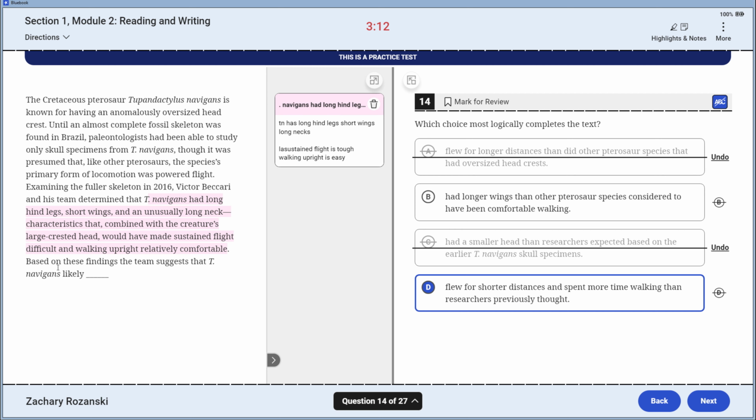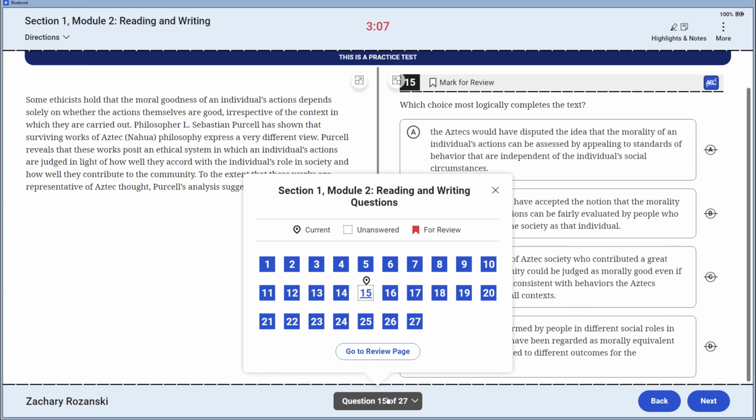Sustained flight is tough. Walking upright is easy. The findings suggest that they probably did this thing. B falls. D's the right answer. We are on hopefully the final one.